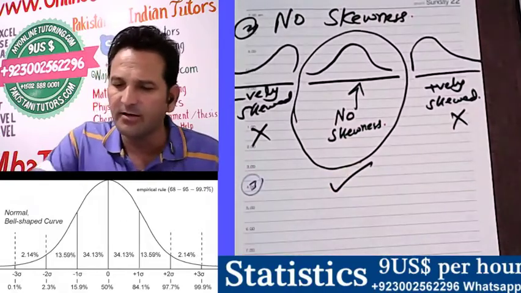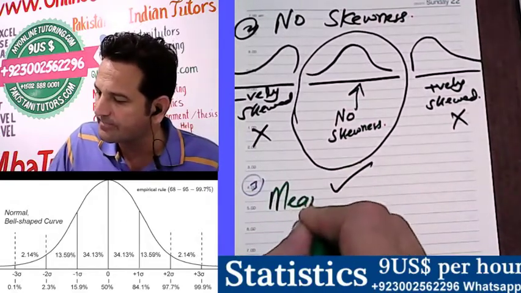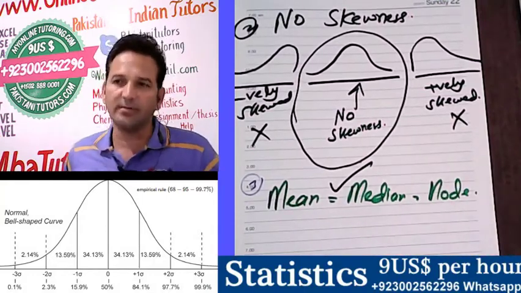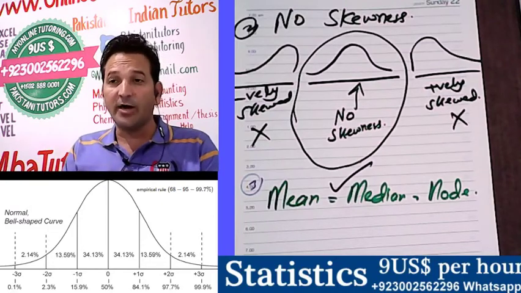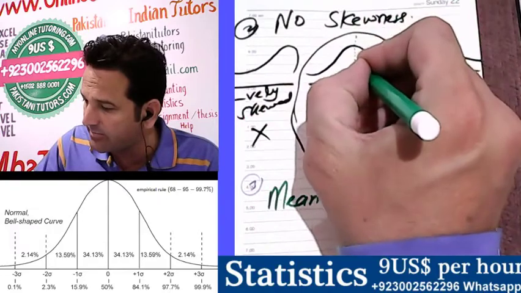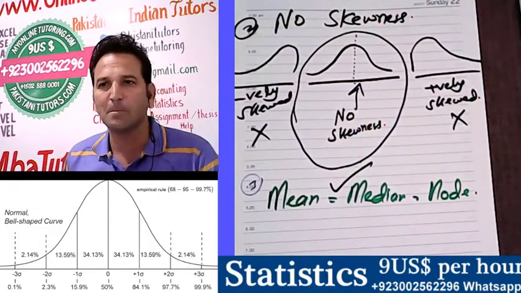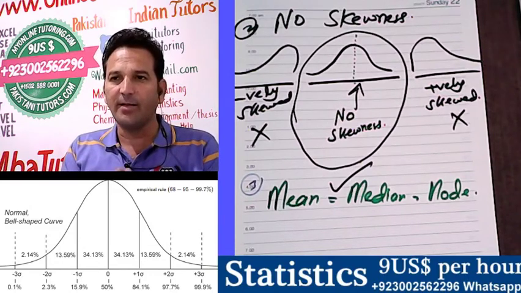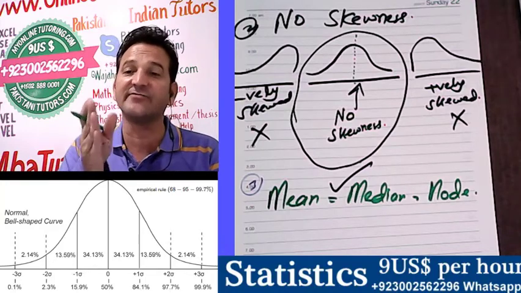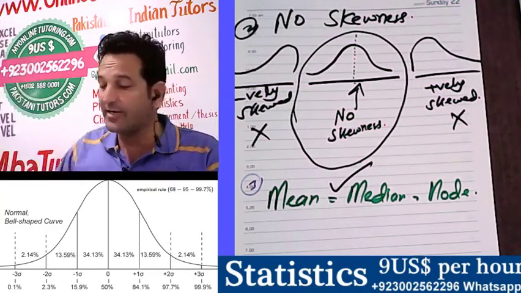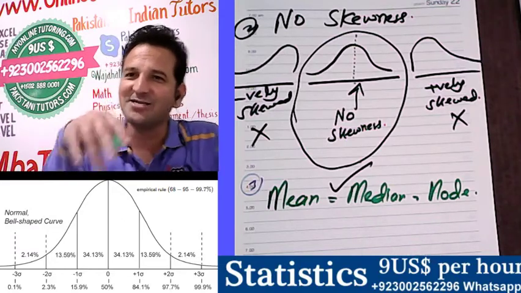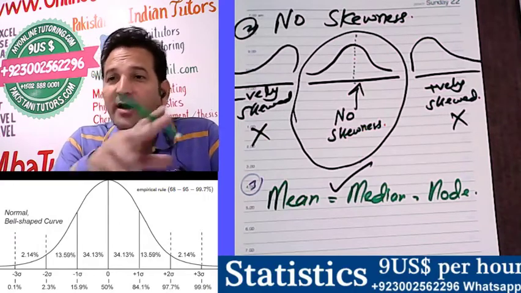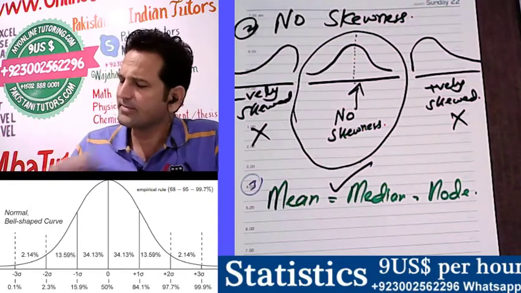Okay. Third point I am mentioning here: the mean, median and mode are equal, and they will be almost in the center of the data. The mean defines the balance point, the median defines the middlemost value, and the mode defines the highest frequency. The peak of that graph depends on the value of the mode. But in normal distribution, mean, median, mode all will be the same. Clear? This is the third point.